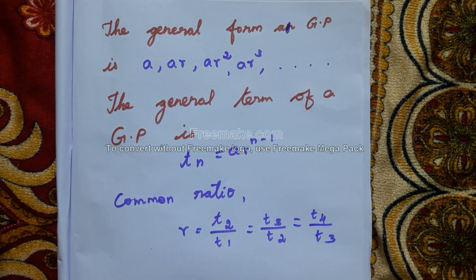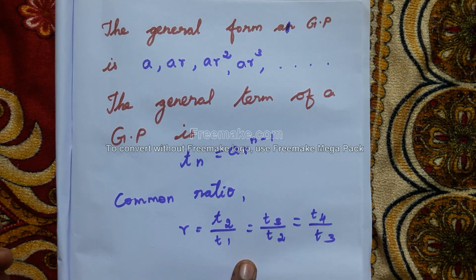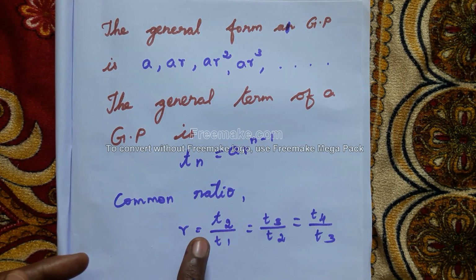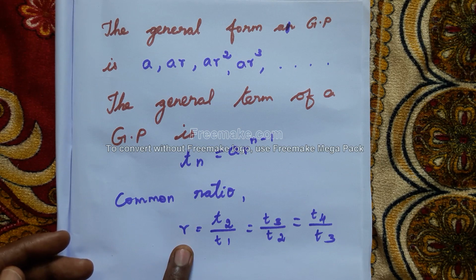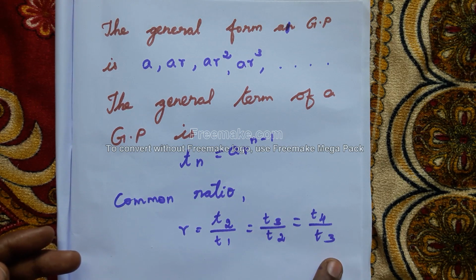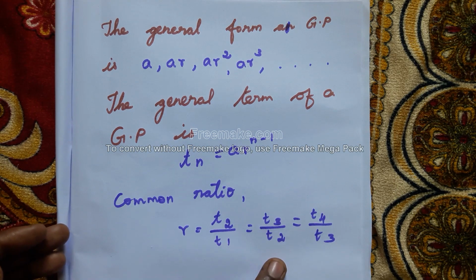In arithmetic progression you have learned common difference, is it? Common difference D is equal to T2 minus T1. Here, don't forget that common ratio R is equal to T2 by T1 is equal to T3 by T2 is equal to T4 by T3. Have you understood, students?